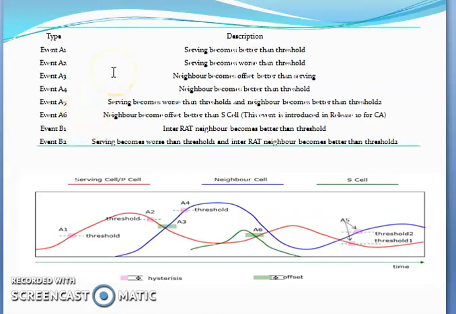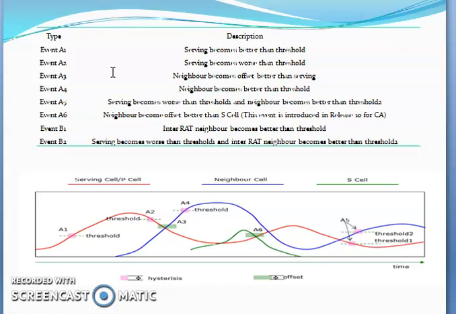Okay, types of events. There are 8 types of events: event A1, event A2, event A3, event A4, event A5, event A6, event B1 and event B2. The most important events are A3, event A5 and event B1. So we can discuss one by one.